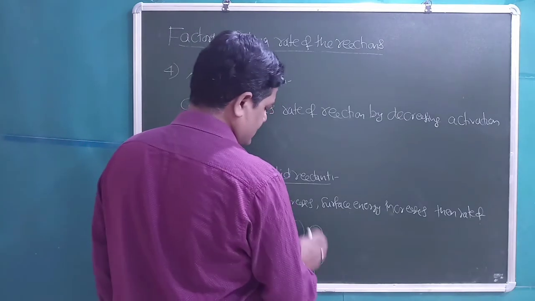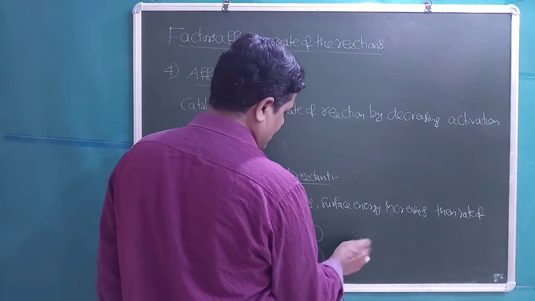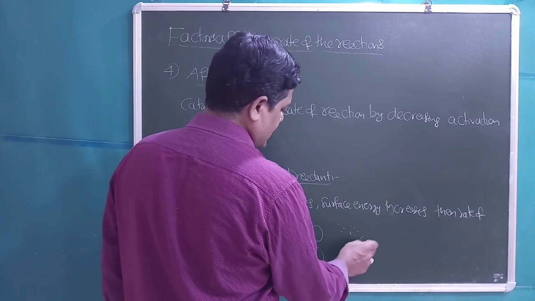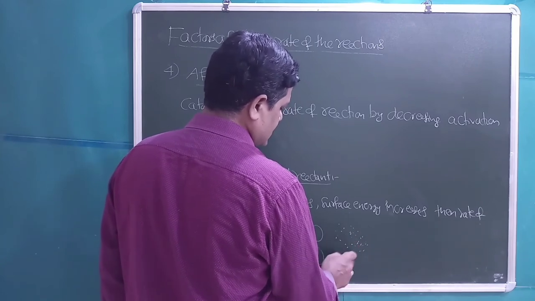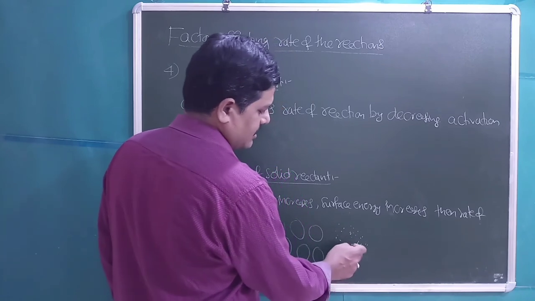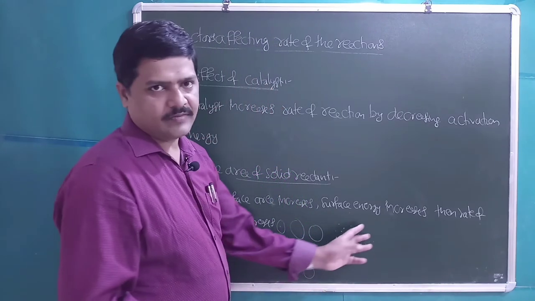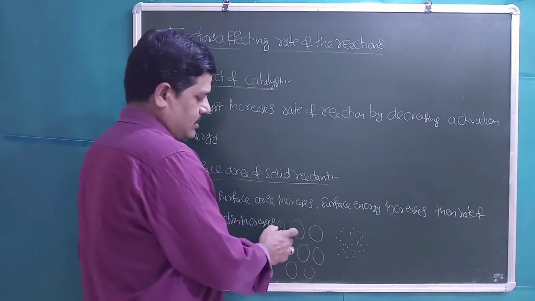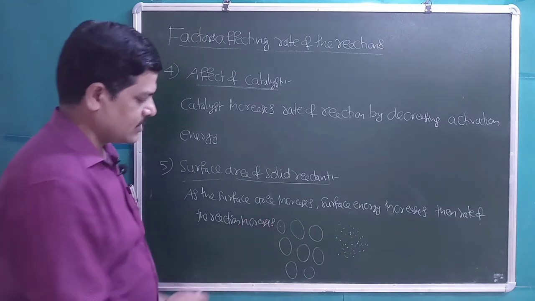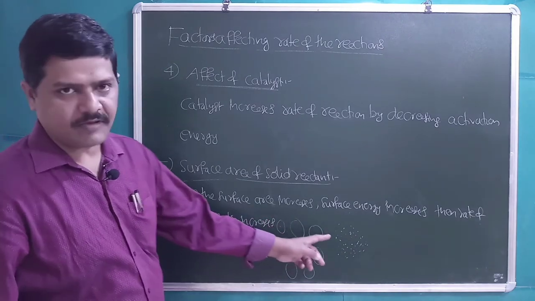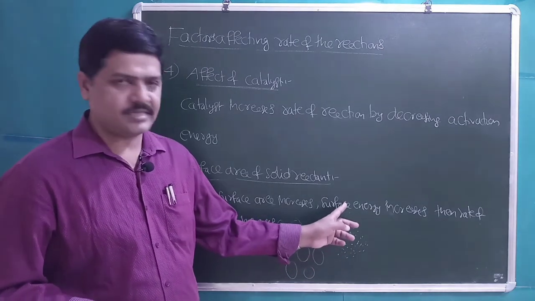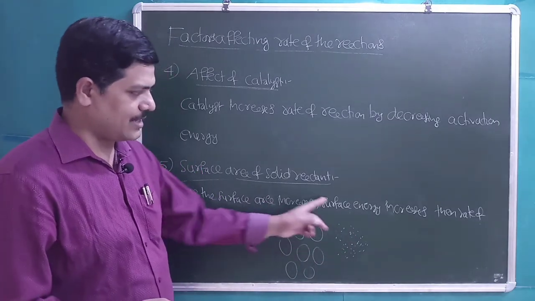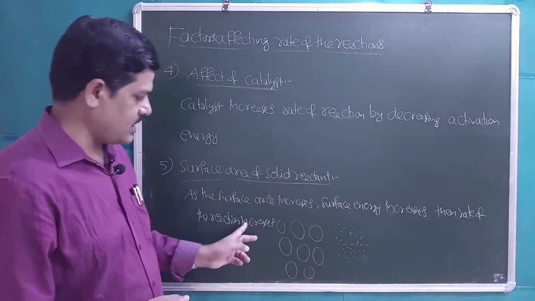When we make this reactant into fine powder, surface area increases, then the surface energy, which is directly proportional to the surface area, also increases, then the rate of the reaction automatically increases.